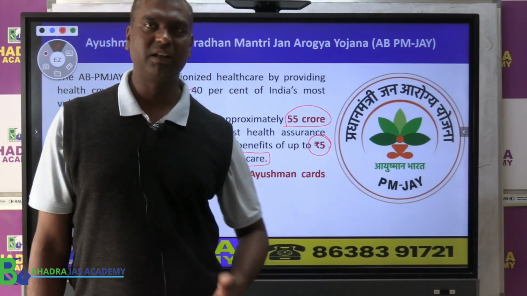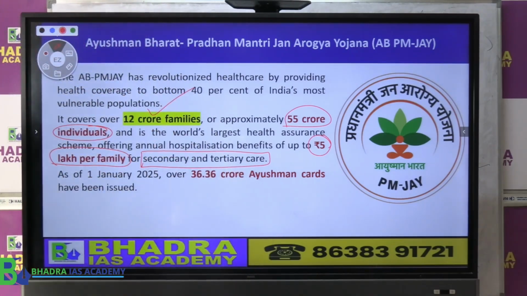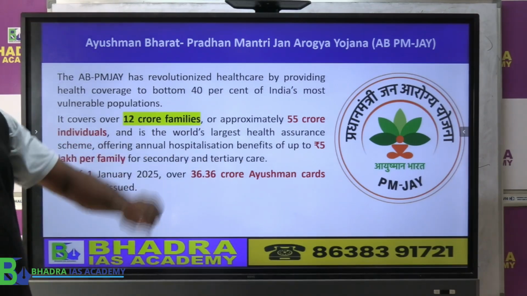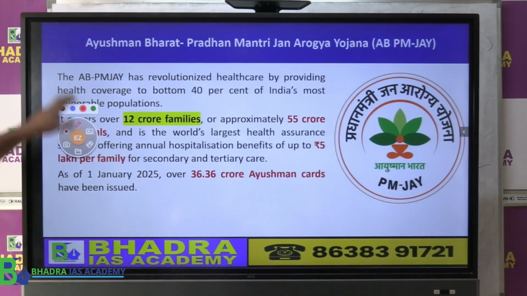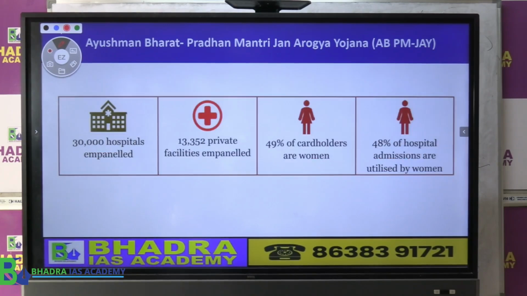This is the higher level, like heart problems, problems in the brain and this kind of higher level diseases. Now what is the statistical update? As of January 2025, 36 crore Ayushman cards have been issued by the government so that people can get their treatment. That is the update given by the economic survey.